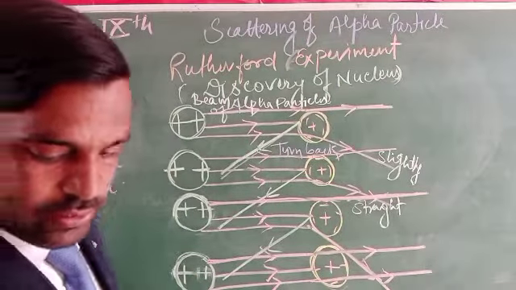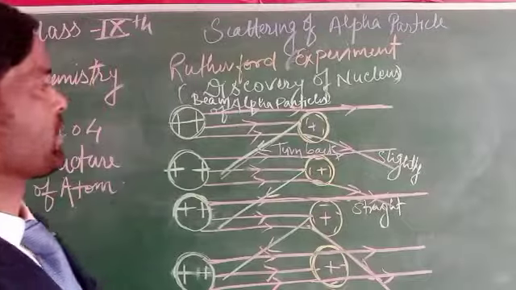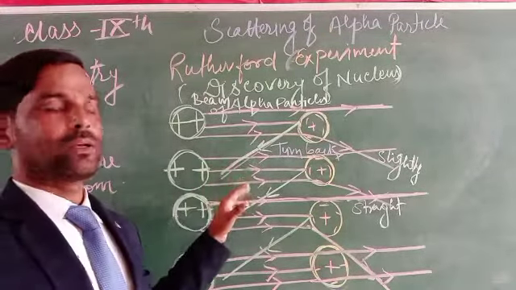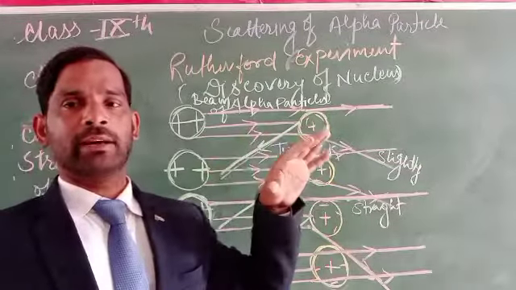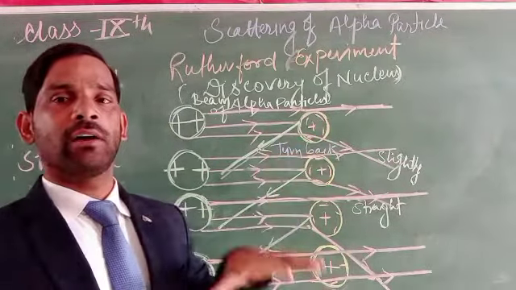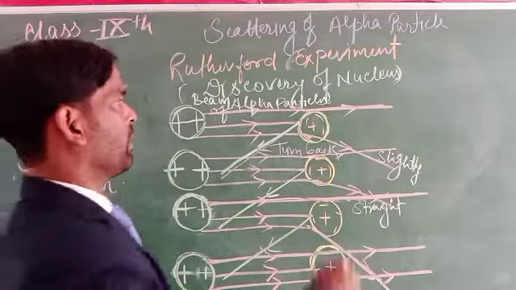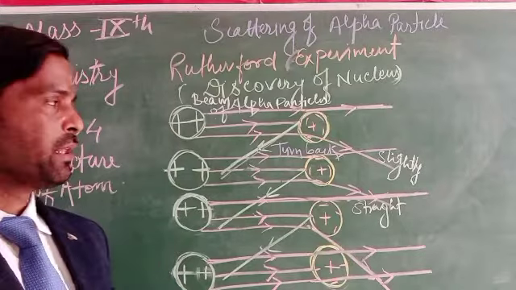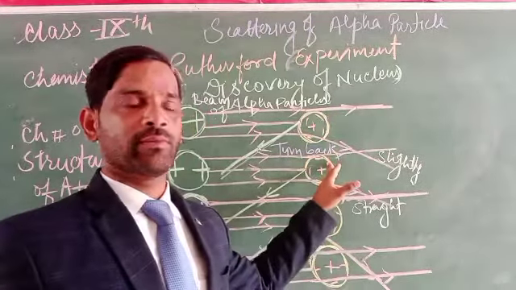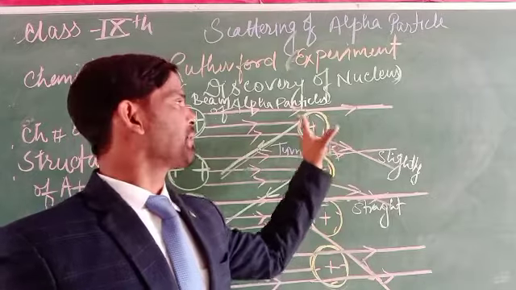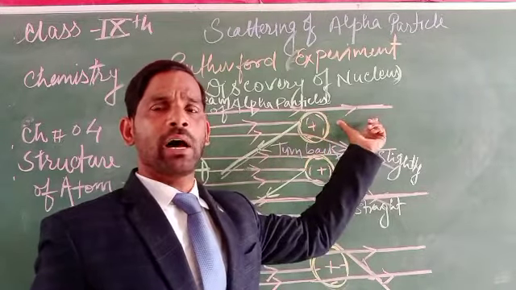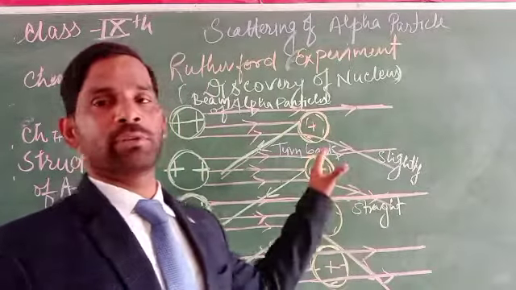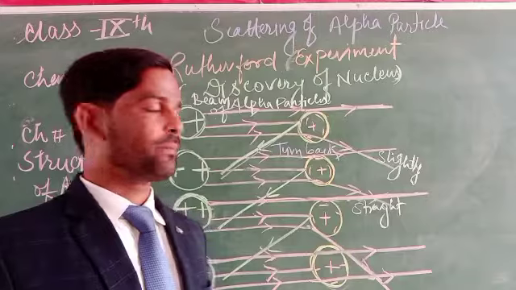Through this experiment, the conclusion is that in the atom there is free space through which these rays move straight. That means there is a free or vacant space, due to which most of the rays move straight without any deviation.